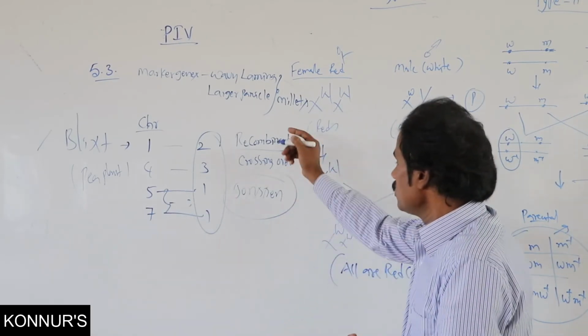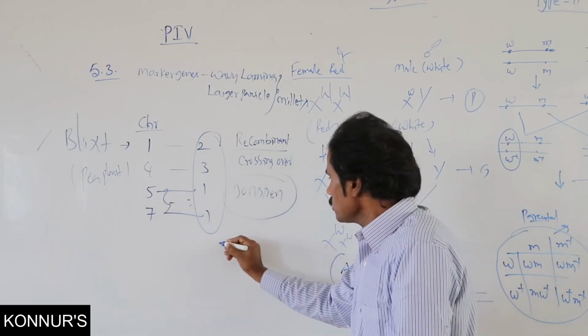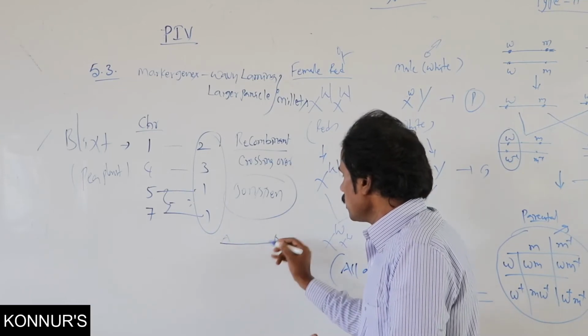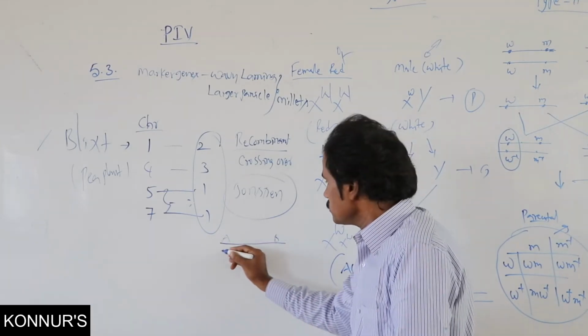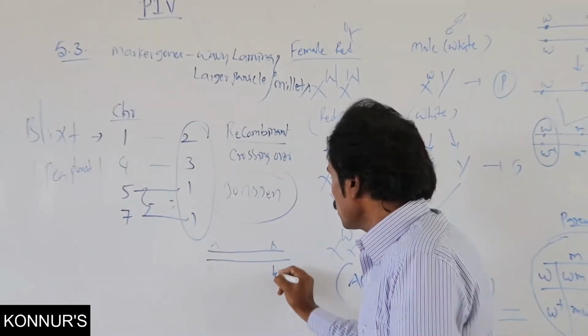For example, for recombination in meiotic division, suppose this is the A chromosome, AB, where there is a dominant one and a recessive one.